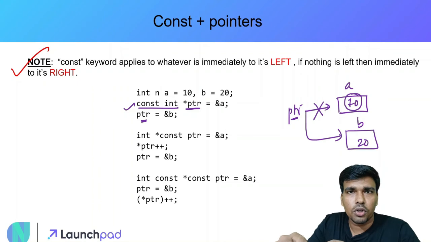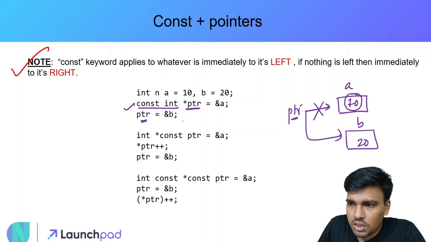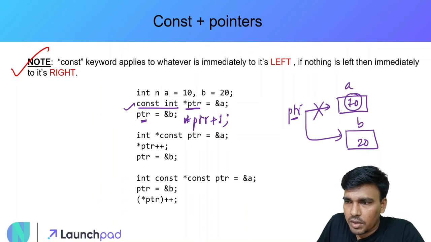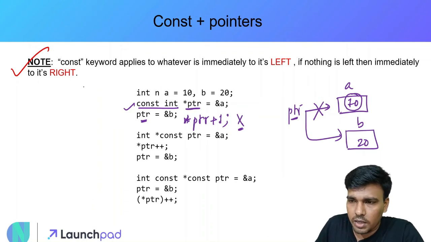Therefore, I can make this pointer to point to any other location, but this pointer cannot modify the values which it is pointing to. That is, if I try to do this kind of statement, if I try to write this statement like let's say star ptr plus 1, let's say this. So अगर मैं try करूँगा ना, this will lead me into a compiler error because I cannot modify the values which it is pointing to, but I can change the pointer value itself. That is, I can make the pointer to point to some other address. So that is possible. तो इसका मतलब ये हो गया.